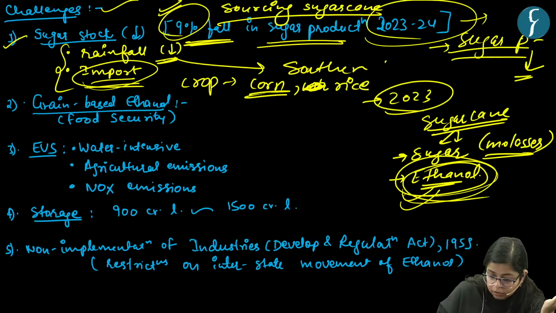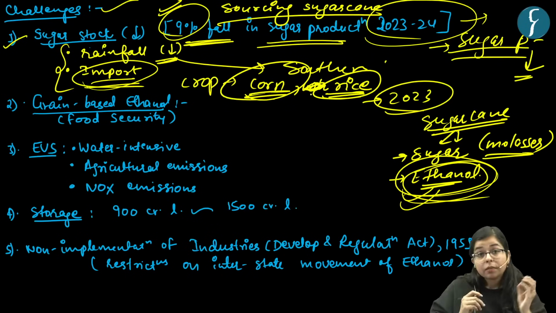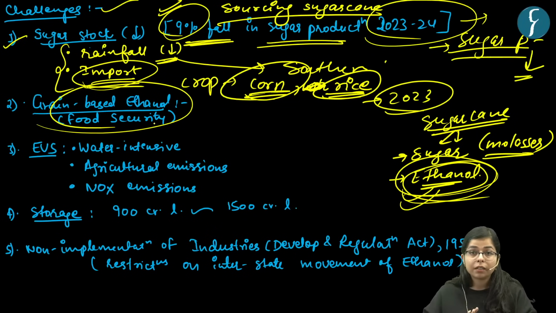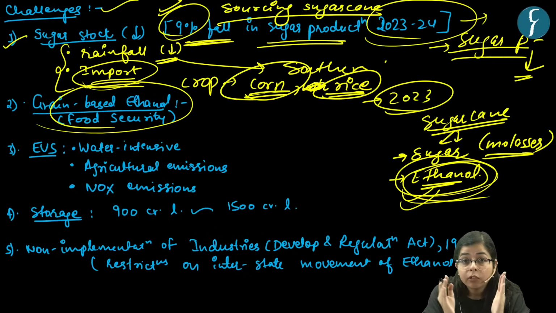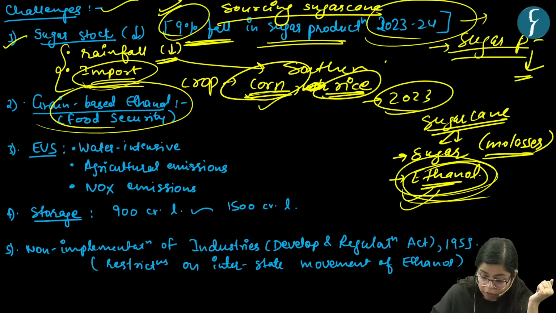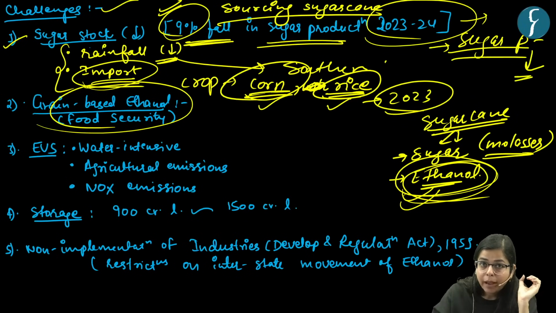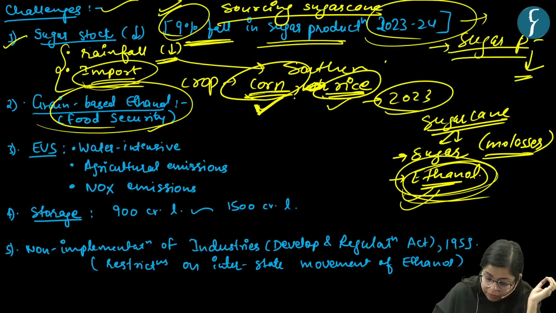But if we use grain based ethanol, the country will have to divert its major agricultural land to the production of corn, rice, and other crops, and this may impact the food security of the country. So diverting agricultural land may raise the issue of food security.